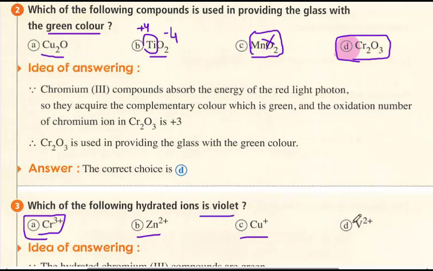Chromium here is green, so it is not violet. Here vanadium positive 2 is the correct answer, and it is violet. If it is positive 3, it is blue. You have to memorize all these, but at least you know that chromium positive 3 is green, so it is not violet. These two ions, zinc positive 2 and copper positive 1, are colorless. So the correct answer here is vanadium positive 2, which has a violet color. If it is positive 3, it is blue.